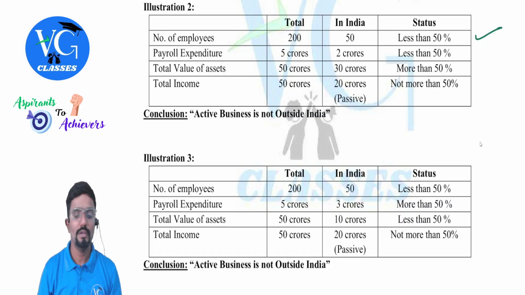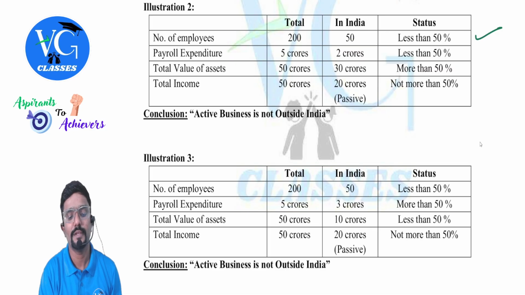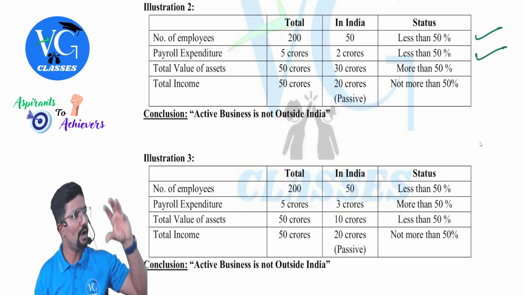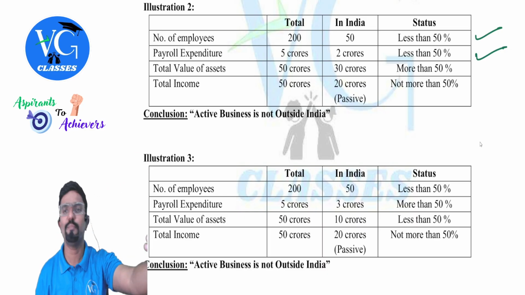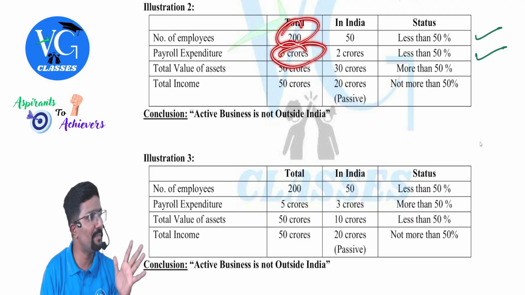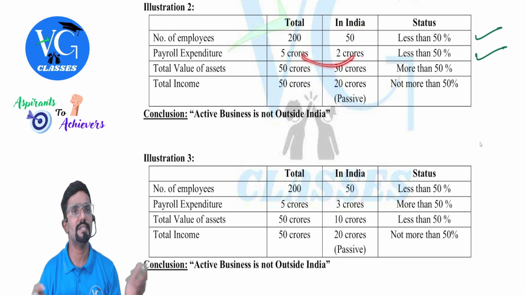Total is 5 crore. But for employees in India, how much is paid? 2 crores. So divide it. 2 crore divided by 5 crore, less than 50% again. Satisfied. Correct? Payroll expenditure is nothing but the salary paid to the employees. So for 200 employees, total salary paid is 5 crore. In India there are 50 employees, and for them 2 crore is paid. 2 by 5, less than 50%.